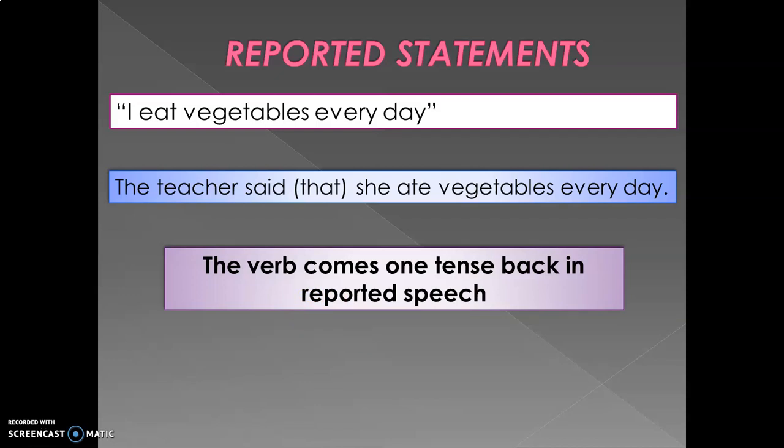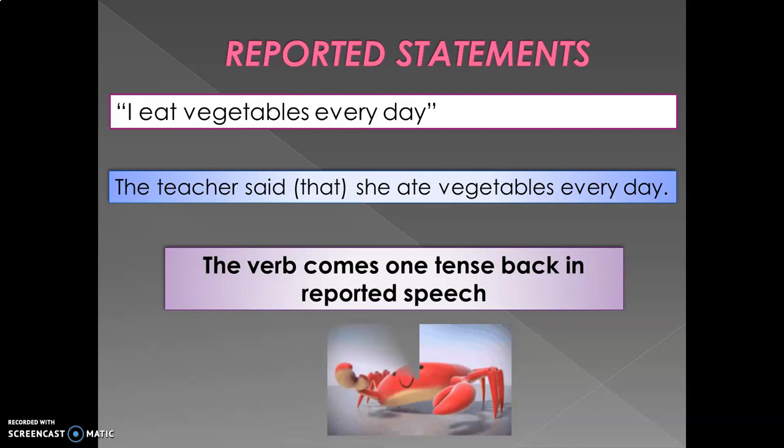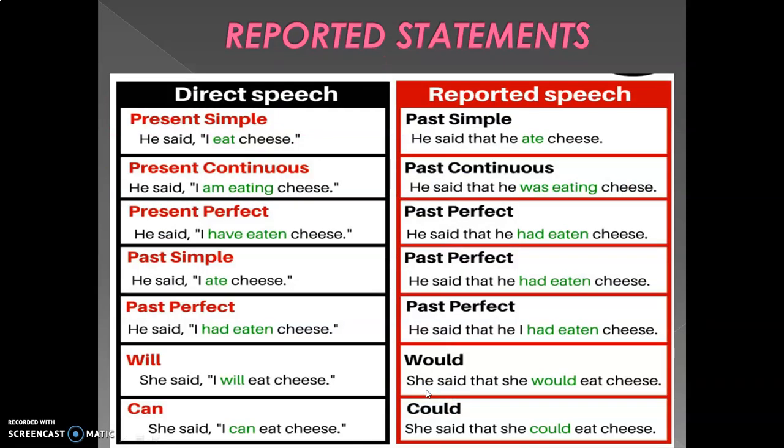We have to retrocede the verb in reported speech, similar to a graph.